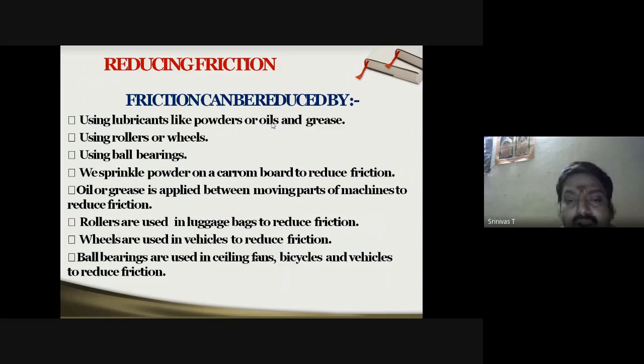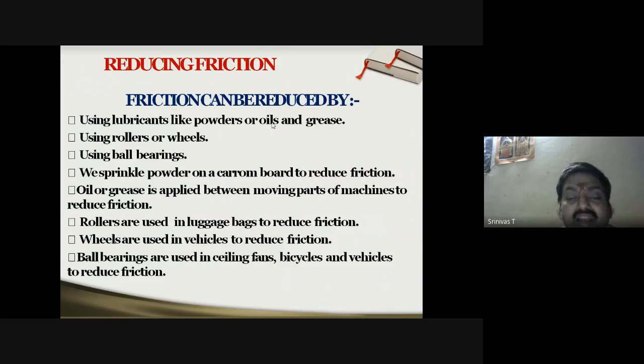Next, we sprinkle powder on a carom board to reduce friction. While playing carom, we first apply powder to avoid friction, otherwise the coins will not move smoothly. Oil or grease is applied between the moving parts of machines, whether in the automobile or any other industry, to reduce friction. Now, rollers are used in luggage bags to reduce friction. Otherwise, it is very difficult to move the luggage.